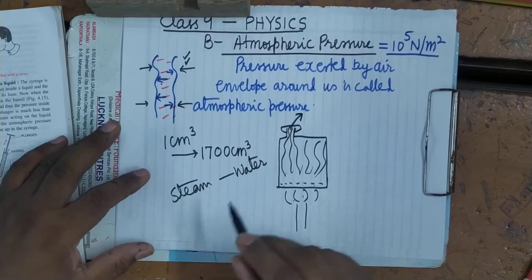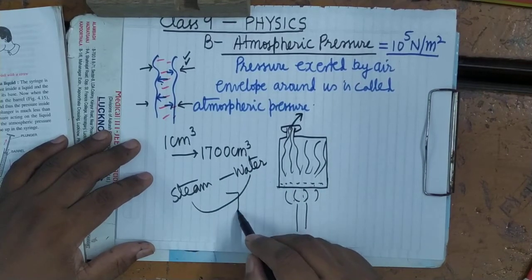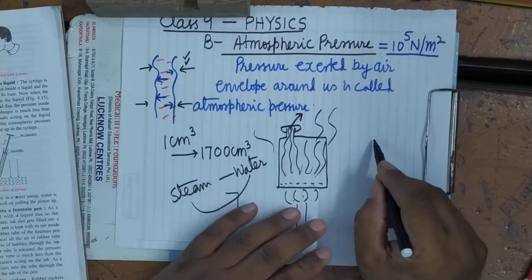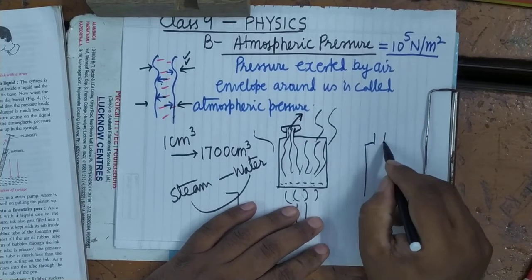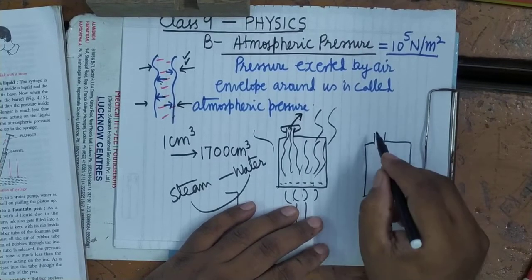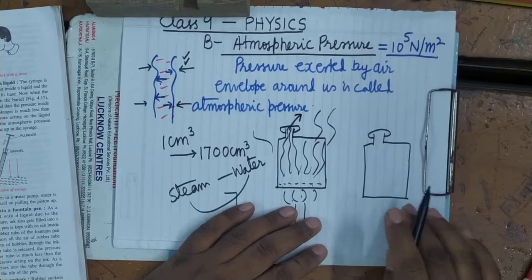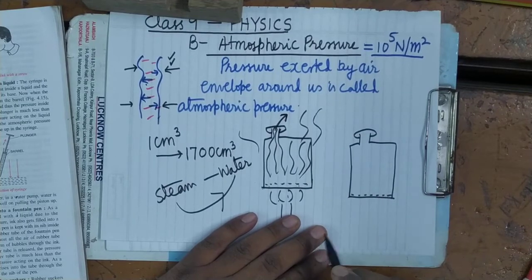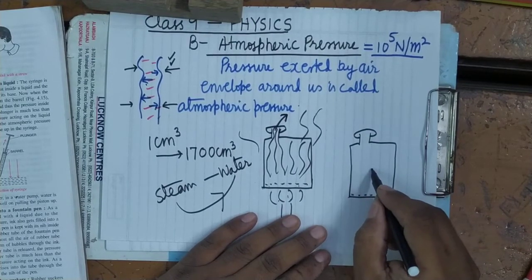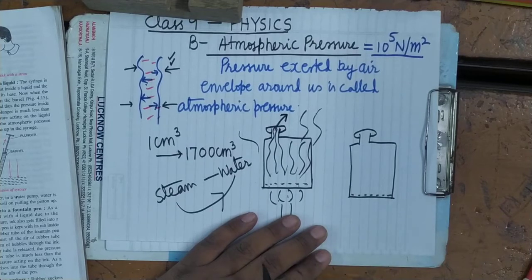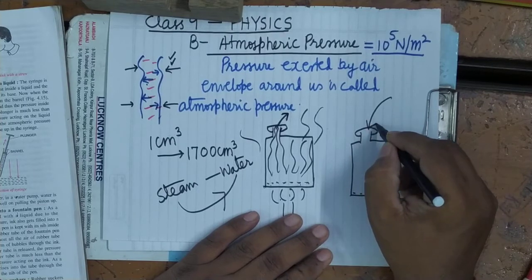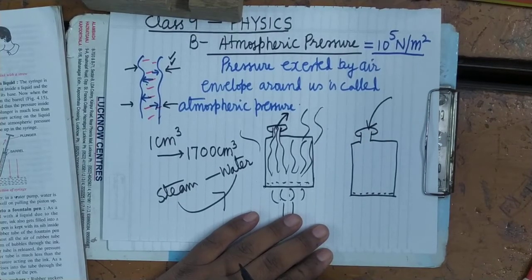Now see here, in order to quickly convert steam into water, we will pour some cold water over it. When cold water is poured, what will happen? You will find that this steam will be once again converted into water. Here there will now be no steam or a very little amount of steam, and there is no chance of air coming from outside. Why? Because the cap has been closed.